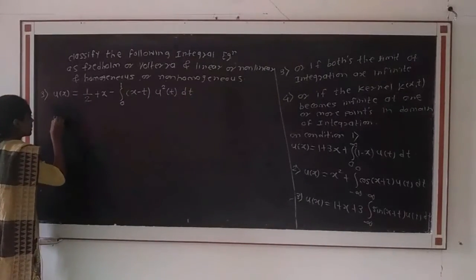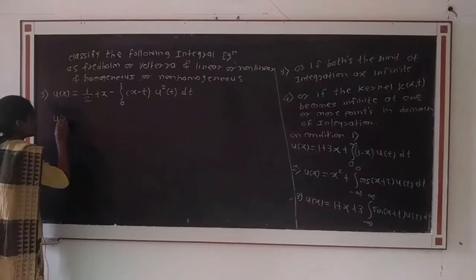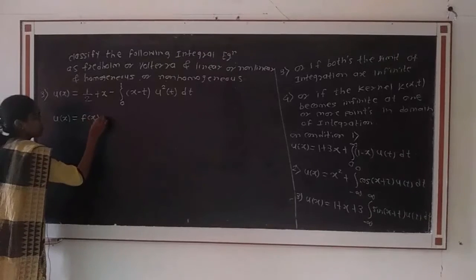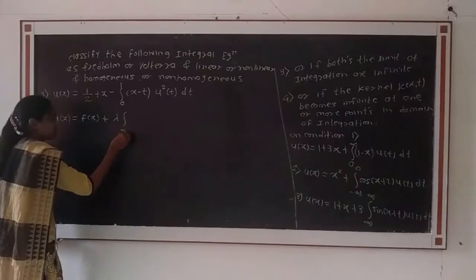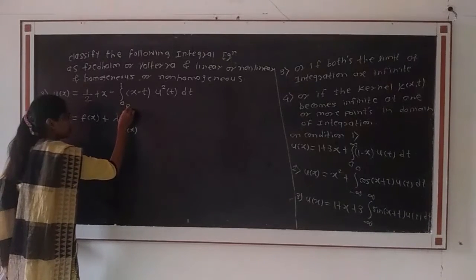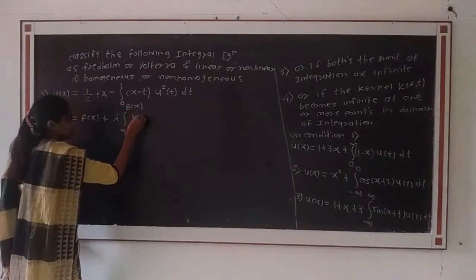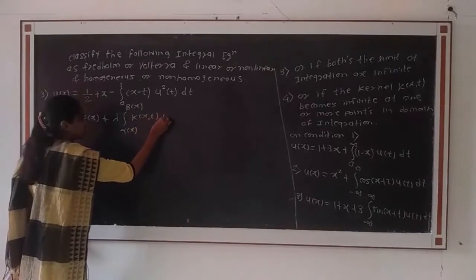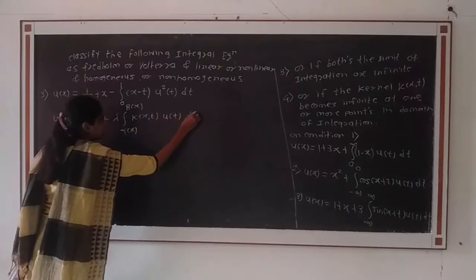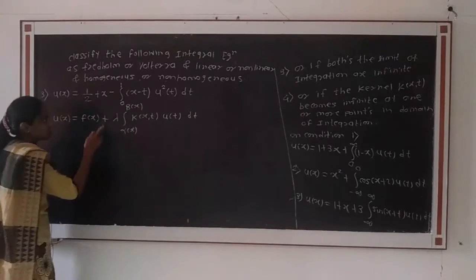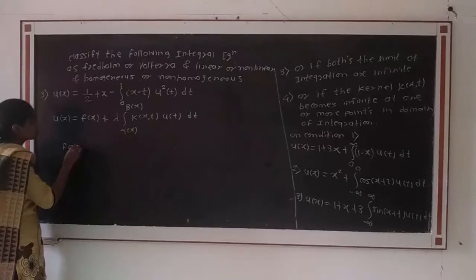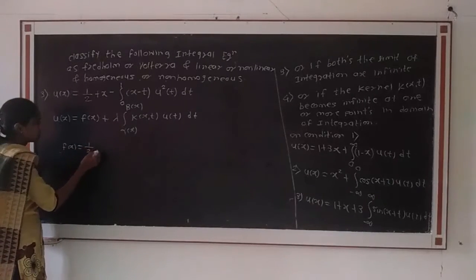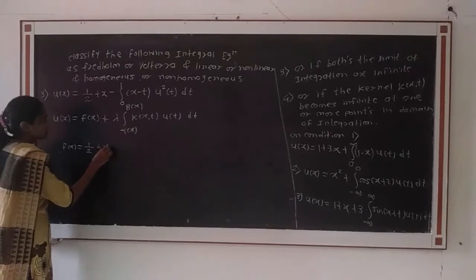Again, if we compare this given integral equation with the standard form, that is u of x is equal to f of x plus lambda integration from alpha of x to beta of x of k of x t into u of t dt, then by comparing these equations, we get f of x is equal to 1 divided by 2 plus x.